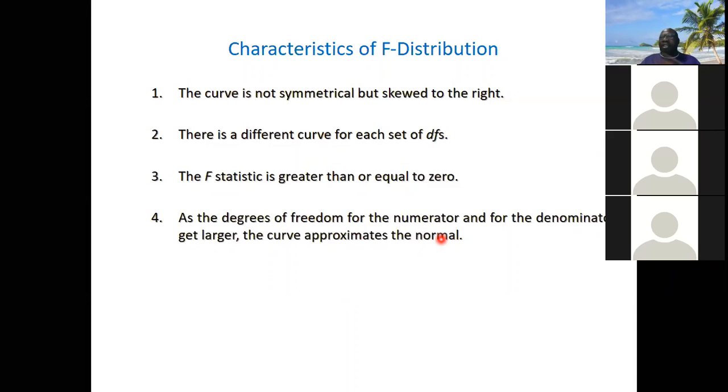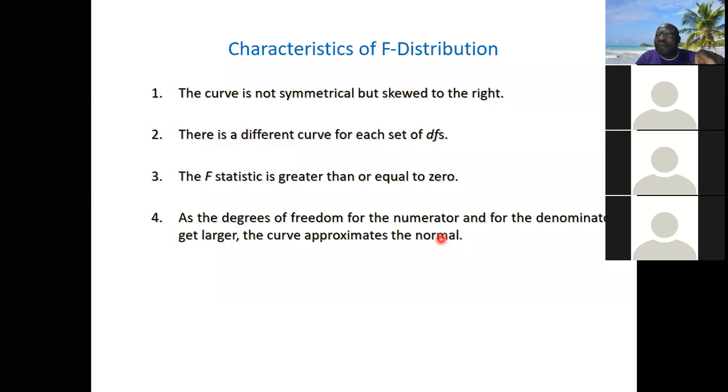As the degrees of freedom increase, the T distribution approximates the normal distribution. The chi-square distribution is skewed to the right, and as the degrees of freedom increase, it approximates the normal distribution.